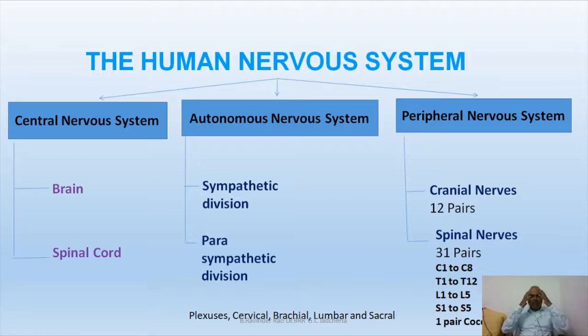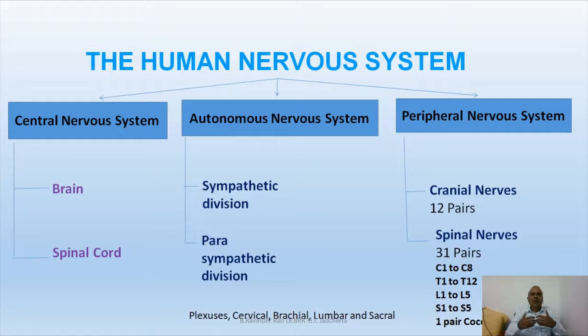The brain is a bulged structure situated in the head, and a very long cord-like structure running in the neural canal of the vertebral column is called the spinal cord. So brain and spinal cord together constitute the central nervous system.